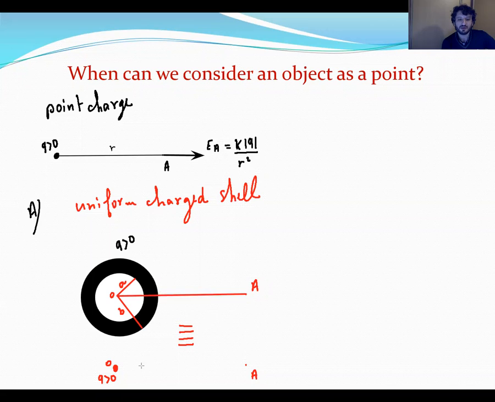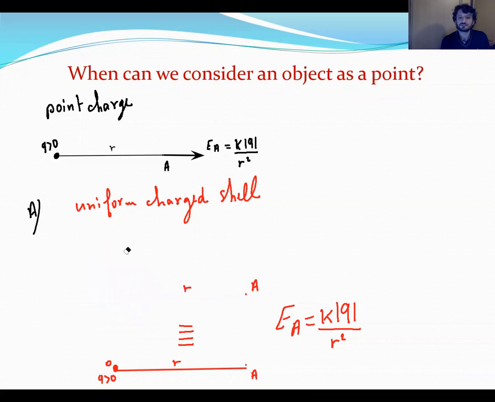Here we have R, the same distance R. We get the same field, EA equals KQ divided by the distance from the point A to the point O squared. We get the same result. So we can take also another example.